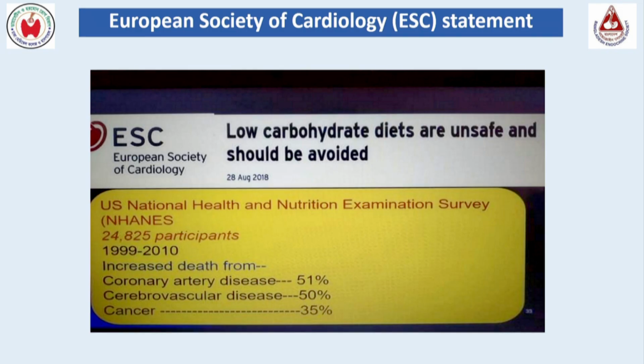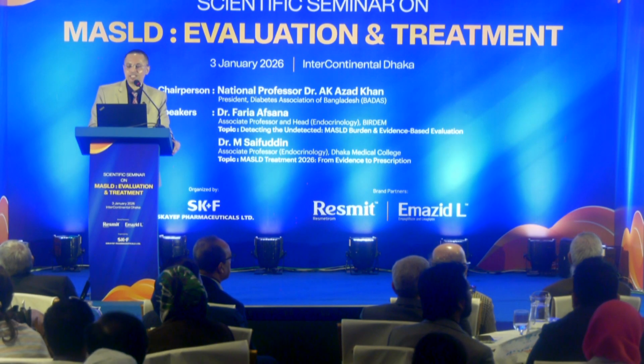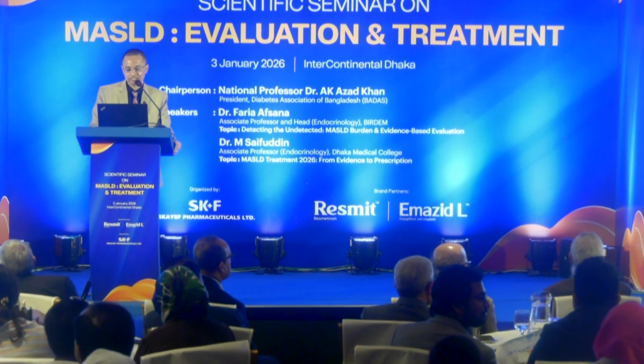Also, the European Society of Cardiology stated extreme low carb or ketogenic diets are associated with a 51% higher risk of coronary artery disease, 50% cerebrovascular disease, and 35% higher risk of cancer.